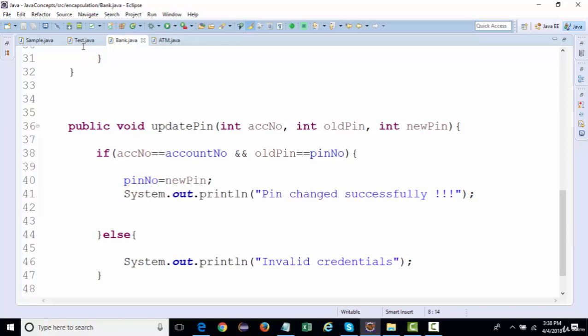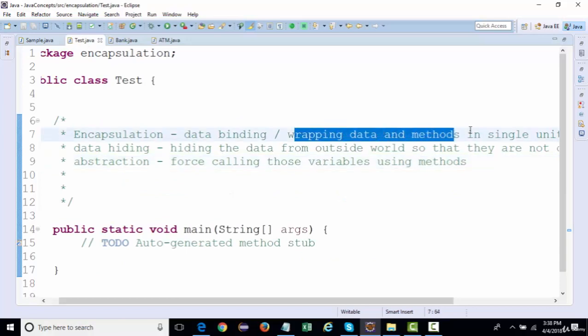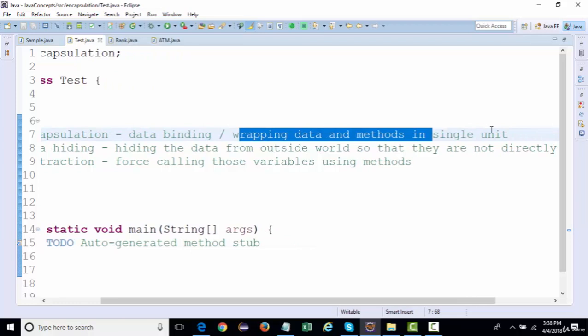Where we are actually binding the data, wrapping the data and the method in one single unit. So it means if any functionality is dependent on any data member, on any variable, you need to wrap them in such a way that it should be called from a method instead of calling that data member directly. That is what encapsulation is.